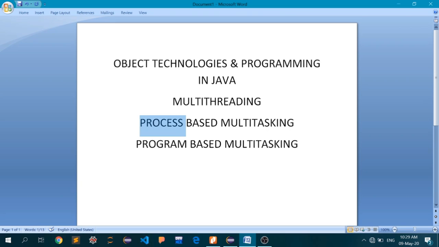So if there is process or application based multitasking, the smallest unit of code that is dispatched by the scheduler is your application itself. While in program based multitasking, imagine that your single application is doing more than one task at the same time.